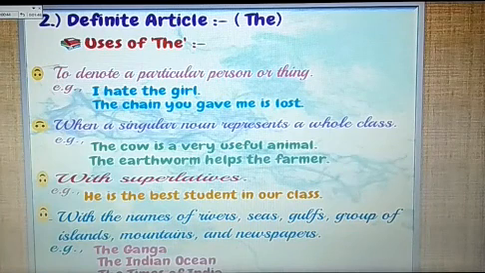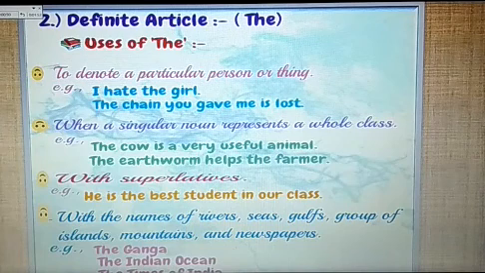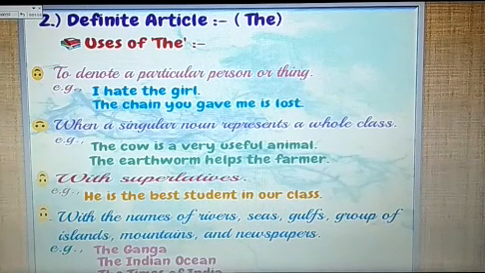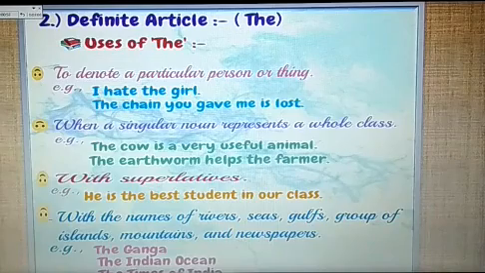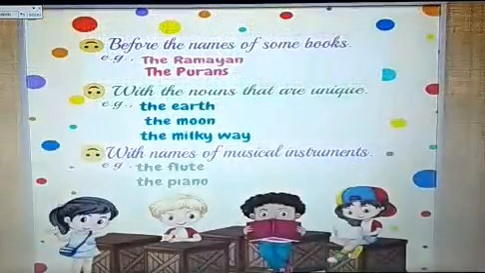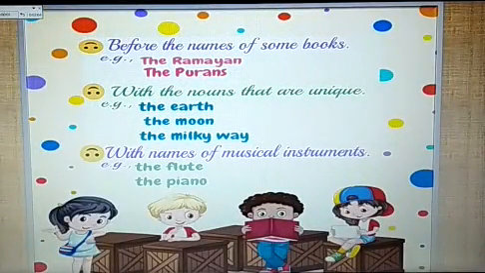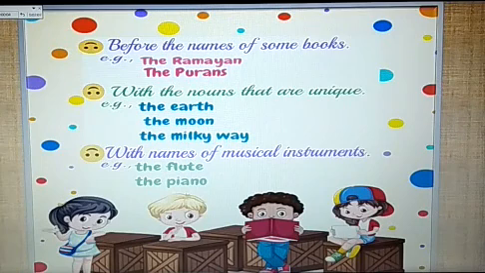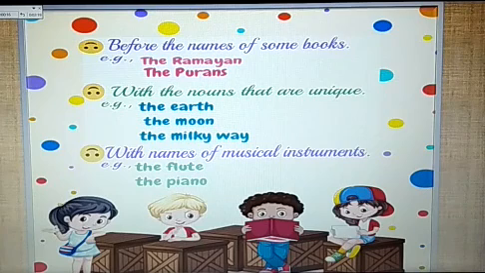Fourth, with the names of rivers, gulfs, seas, groups of islands, mountains and newspapers. For example, the Ganga, the Indian Ocean, the Times of India. Fifth, the is also used before the name of some books. For example, the Ramayana, the Puran. Sixth, the is also used with nouns that are unique. For example, the earth, the moon, the Milky Way.